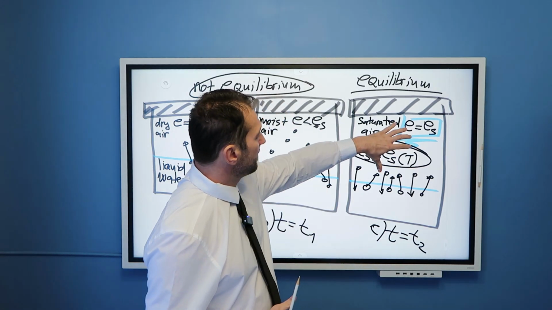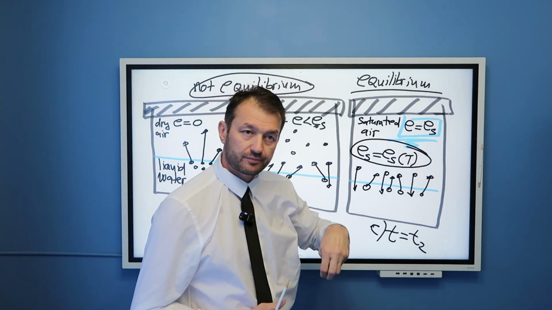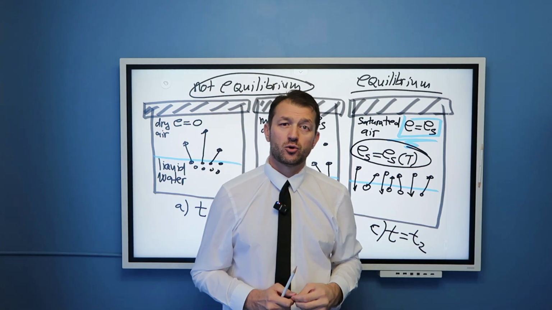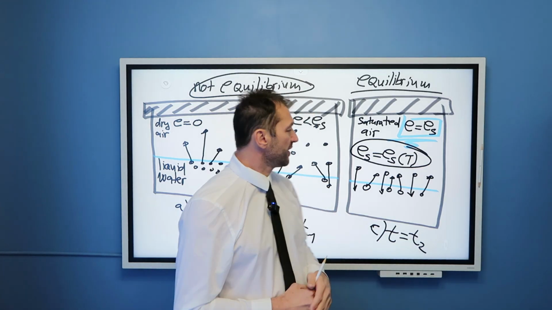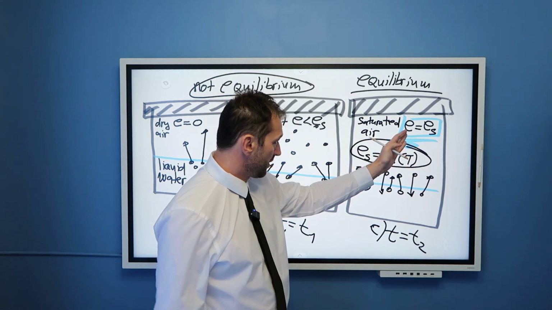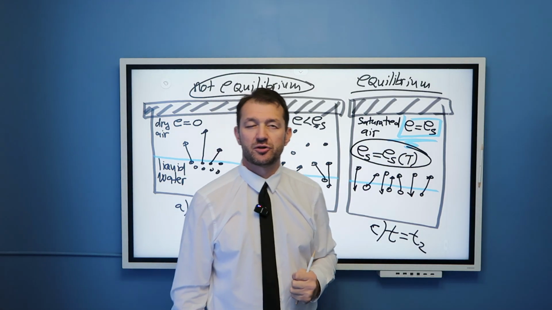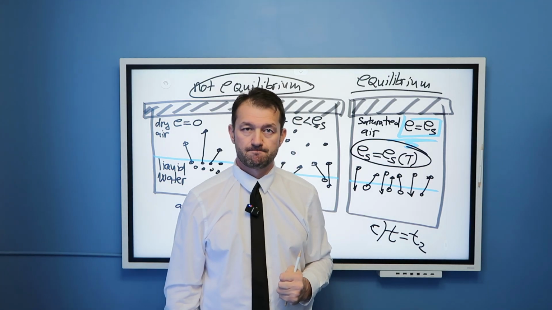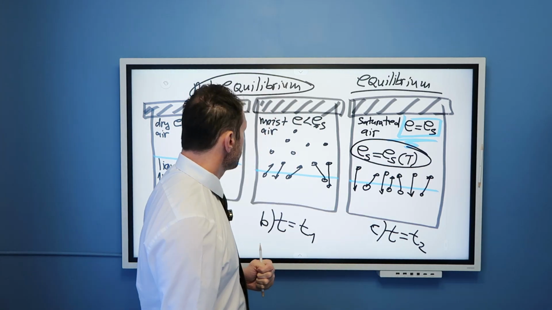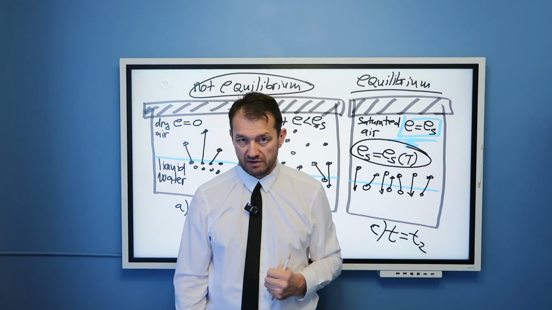That would mean that we have actually overall net condensation. And that overall net condensation will result very quickly in new equilibrium where the partial pressure of water vapor will reach saturation pressure of water vapor. This is the concept of partial pressure and saturation water vapor pressures.